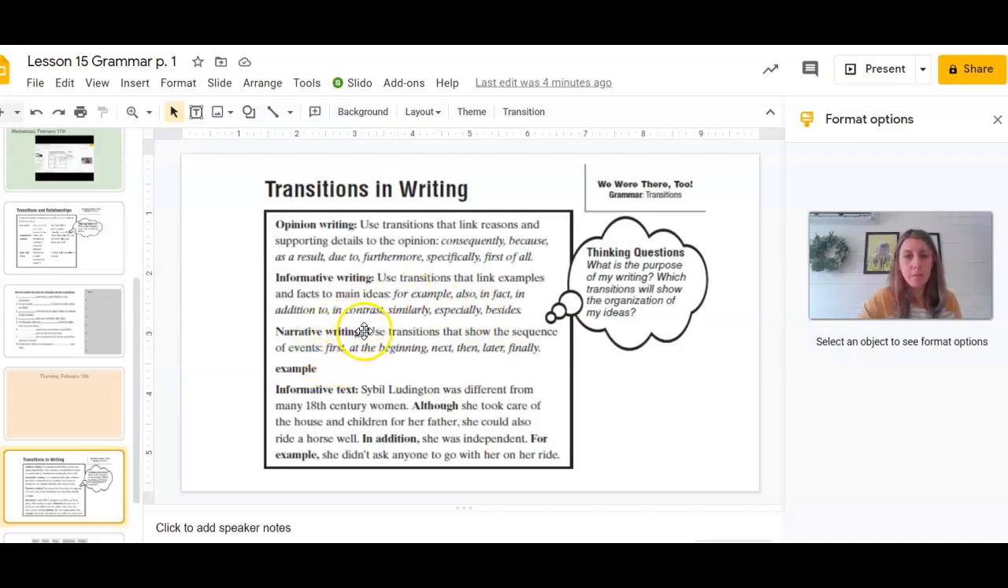Same thing for narrative writing, okay? Often when you're doing a narrative, you're telling a story, and you tell the story in order, unless you have a flashback, unless you're using that narrative element of using a flashback, okay? So you would say things like first, at the beginning, next, then, happily ever after, words like that would be your transition words for narrative writing.